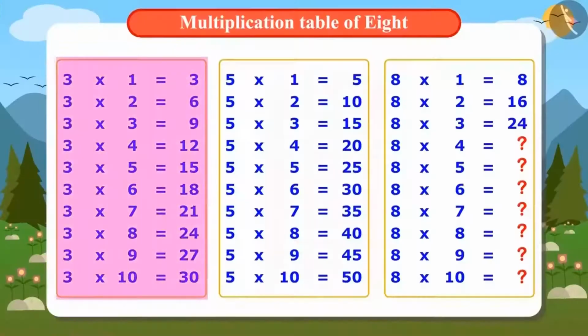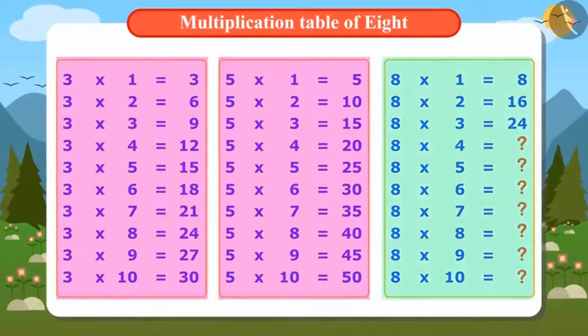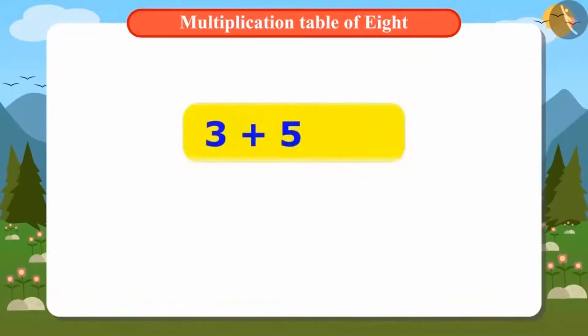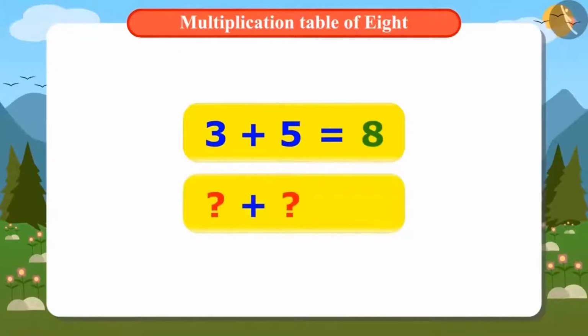Vandana is trying to find the table of 8 with the help of multiplication tables of 3 and 5. Can you find the table of 8 from any multiplication table besides these? Just like adding 3 and 5 gave us the number 8, similarly, you have to find 2 small numbers which add up to 8.